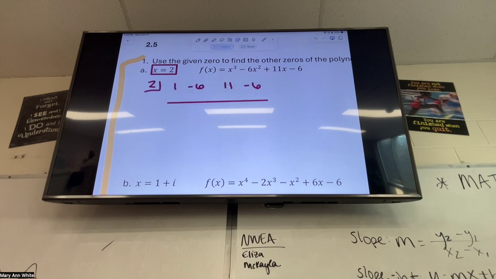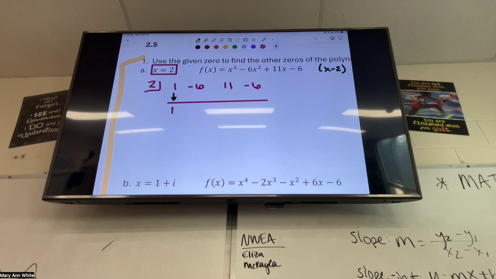Everybody okay so far? Carry that 1 down. Yeah, Kate. You do the opposite when it's written in factored form. But when it says it equals, you're just going to do exactly what you see. Great question.